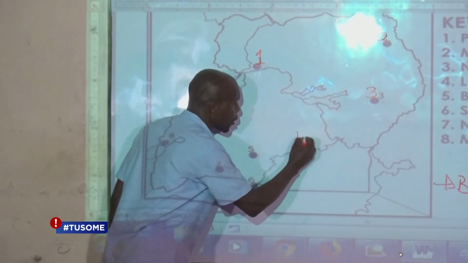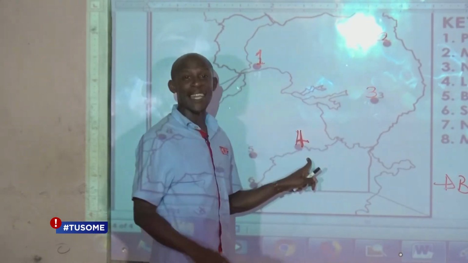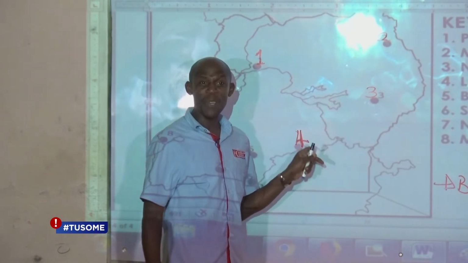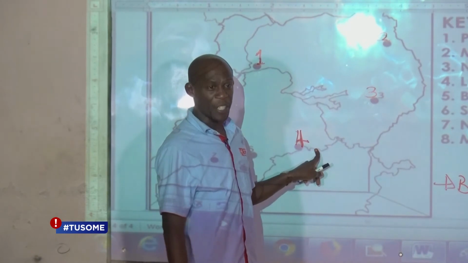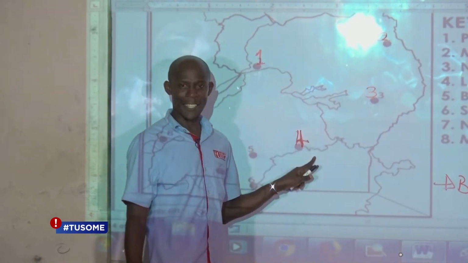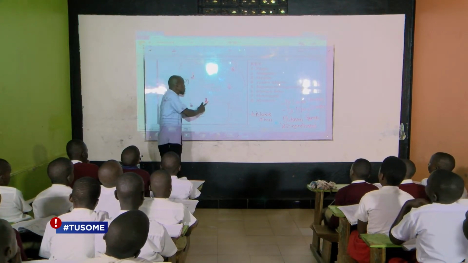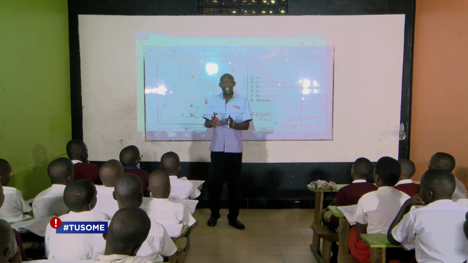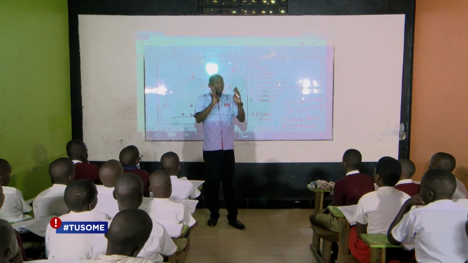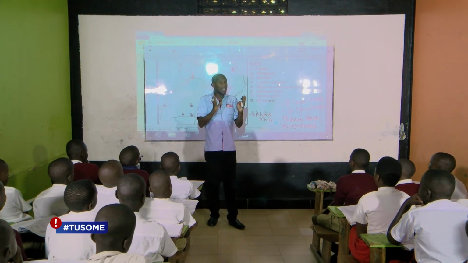We have number 4 here. Number 4 is right here in Kampala, and it is found at Luzira. It is called Luzira Stone Age site. At Luzira Stone Age site, these scientists were digging slowly by slowly and they discovered a very funny head. It is called the Luzira head.